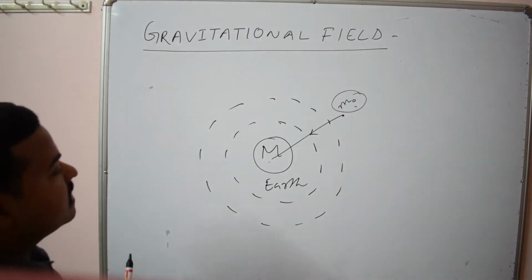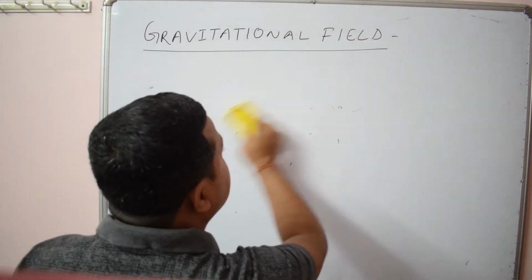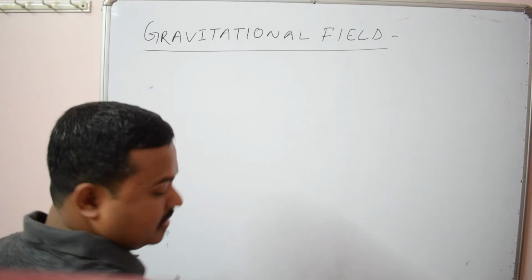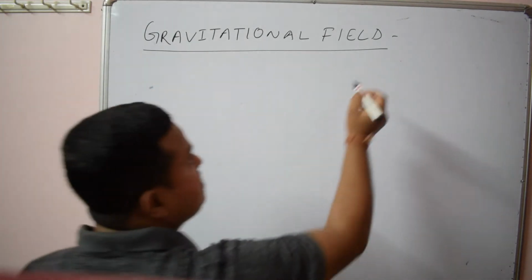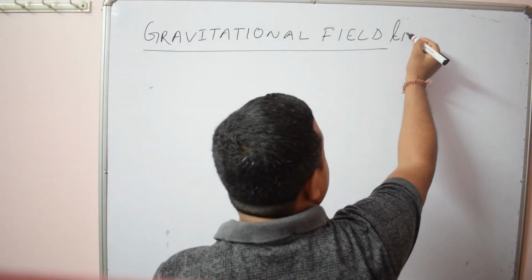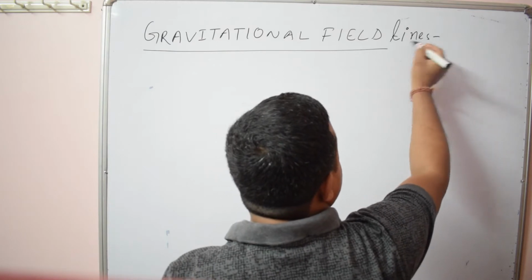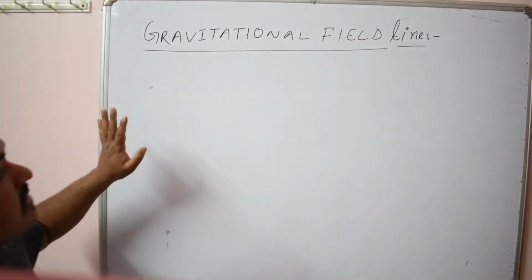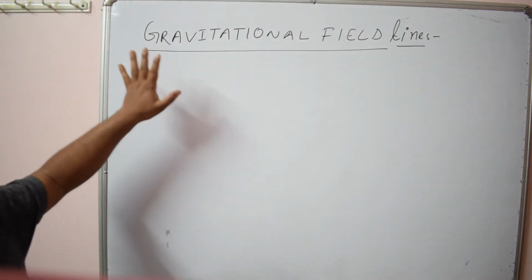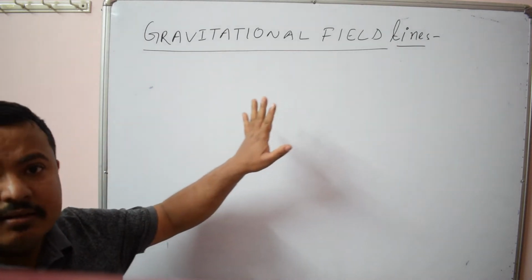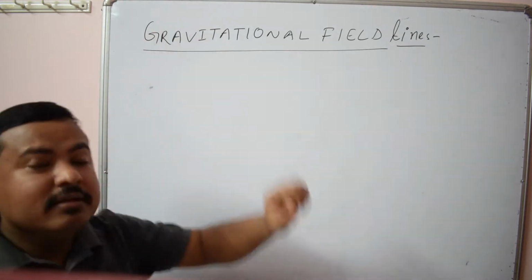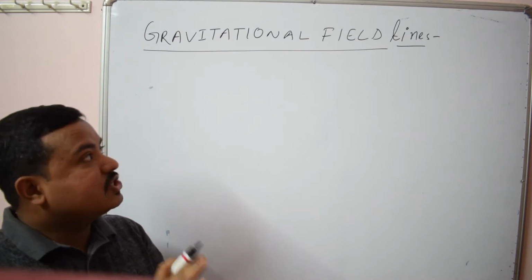Now let us understand about gravitational field lines. So you see, this chapter is important because if we clear this chapter, then it will be helpful in electrostatic chapter, you know, electric charges and fields.